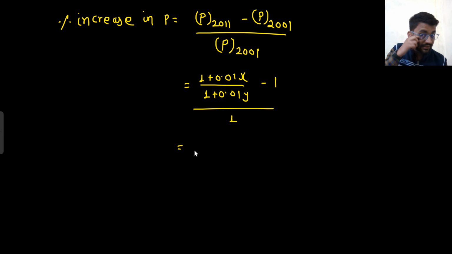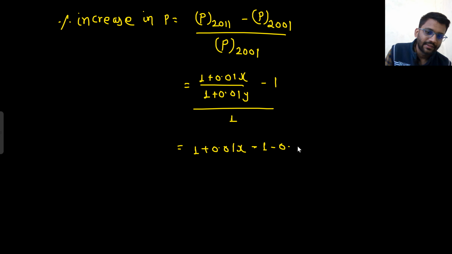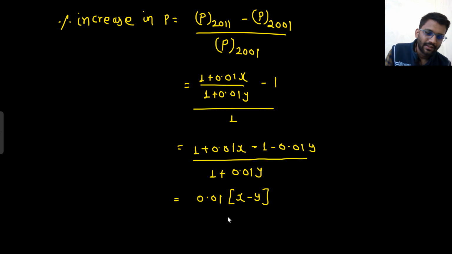Simply your answer is 1 plus 0.01x minus 1 minus 0.01y upon 1 plus 0.01y. So 0.01 is common, x minus y. Now from here I can take 0.01 common, so it would become 100 plus y.